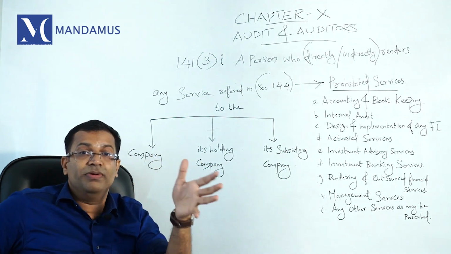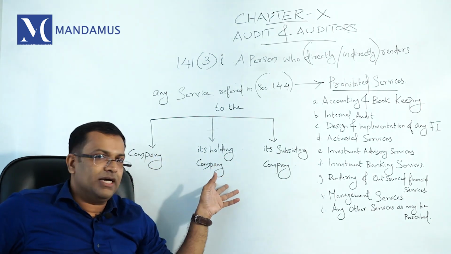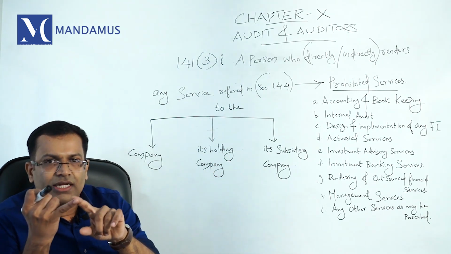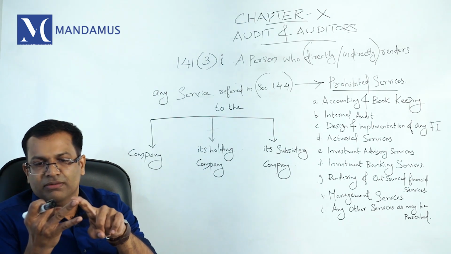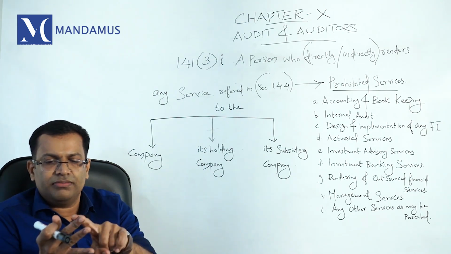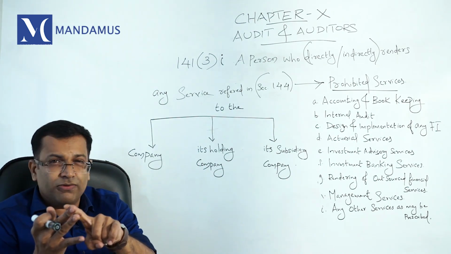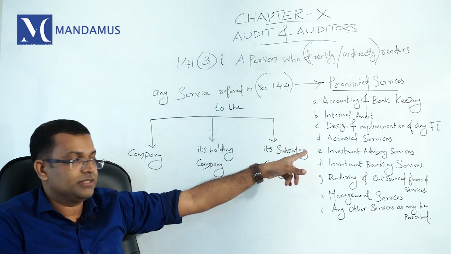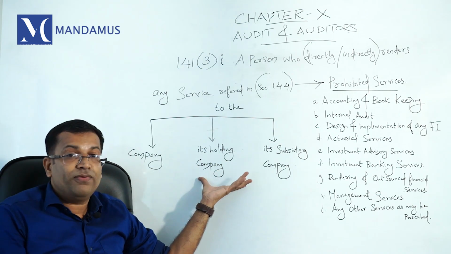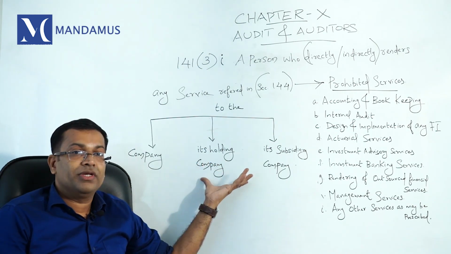Otherwise, in the exam hall, you will be in doubt. So when you give security, it is for 5 companies. Indebtedness, 5 companies. The guarantee or providing security, 5 companies. Business relationship is prohibited with 6 companies. Now 144 service is prohibited to 3 companies.